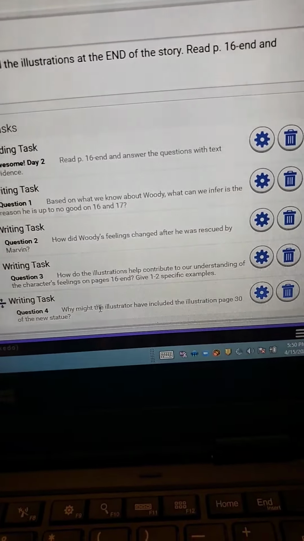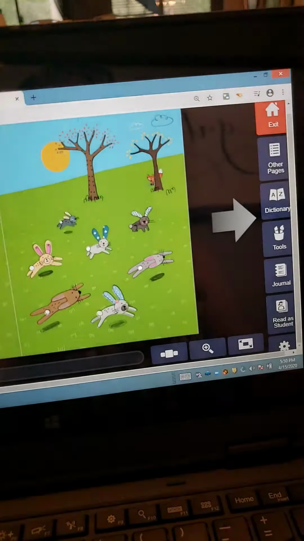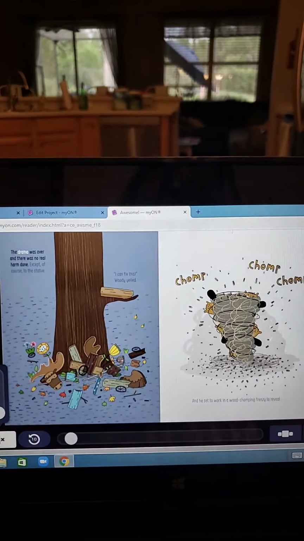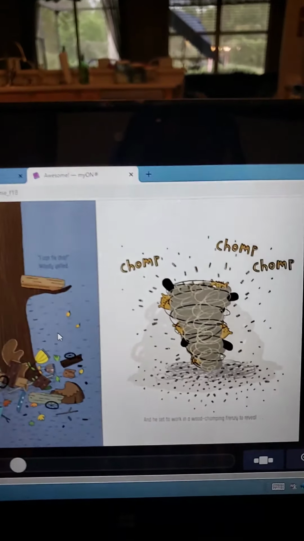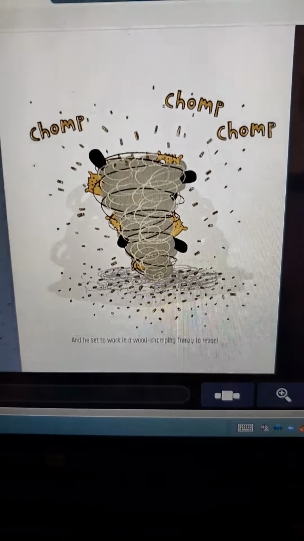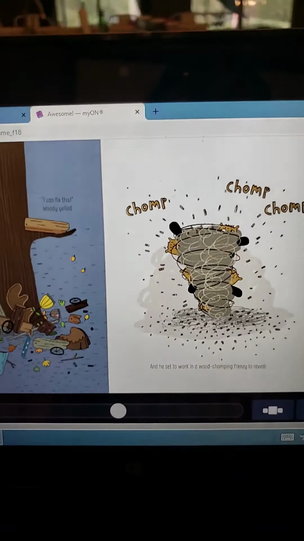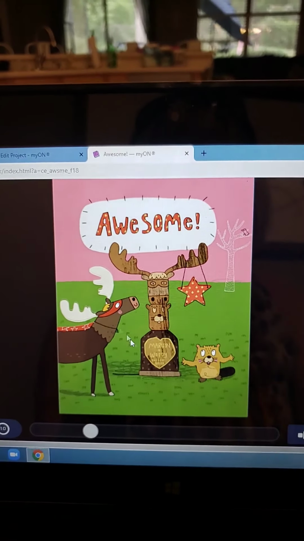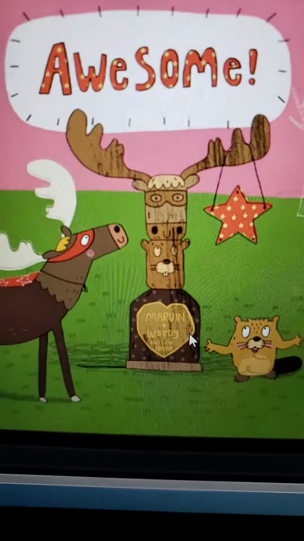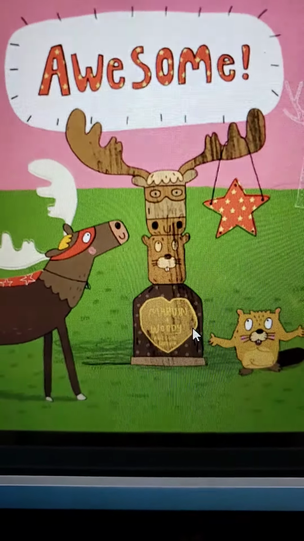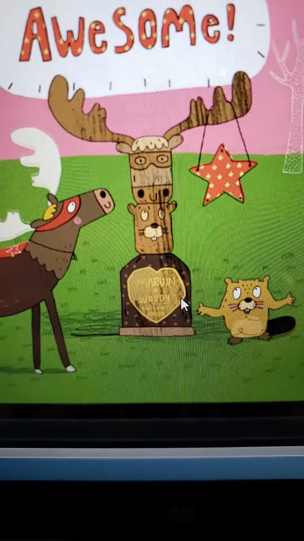And then the final question, why might the illustrator have included the illustration on page 30 of the new statue? So that new statue at the end, so let's go back here, right? Because our friend Woody decides that he can chomp, chomp, chomp and help to make things better, because he says, I can fix this. And so he uses his teeth to make a new statue. And so it says awesome. So now he's got a new statue, and let's look at it. Now we see that it's not just Marvin, it's Woody and Marvin. It says Marvin and Woody, friends forever.